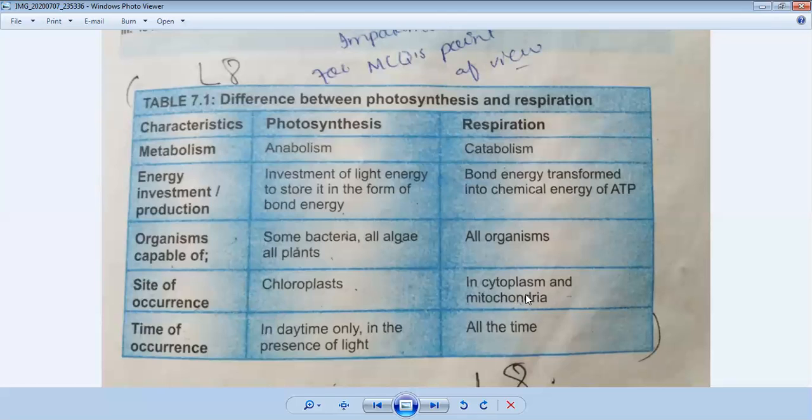Mitochondria is the organelle of a cell, so respiration happens at this point. Now, time of occurrence: photosynthesis happens only in the daytime in the presence of light, but respiration can happen all the time in the body. So these are the differences between photosynthesis and respiration, and these are all important as MCQs and short questions for your board exams. Now come to the next page.